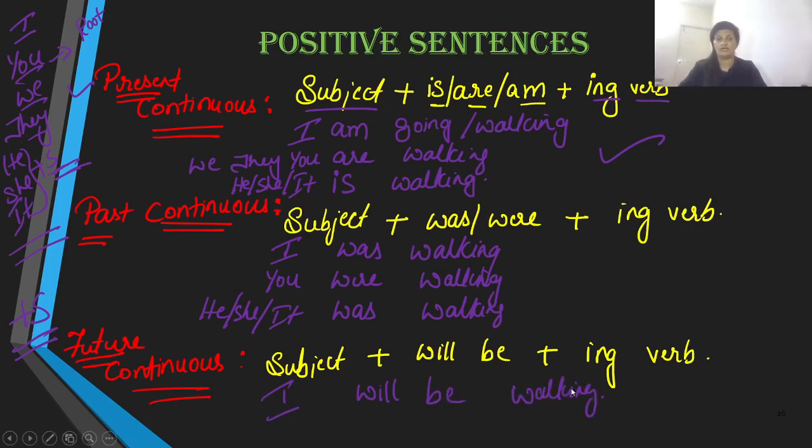If you take a look at all the three tenses over here, I am walking, I was walking, I will be walking. The only change that has happened over here is that am has converted itself into was and then into will be, based upon the type of tense.